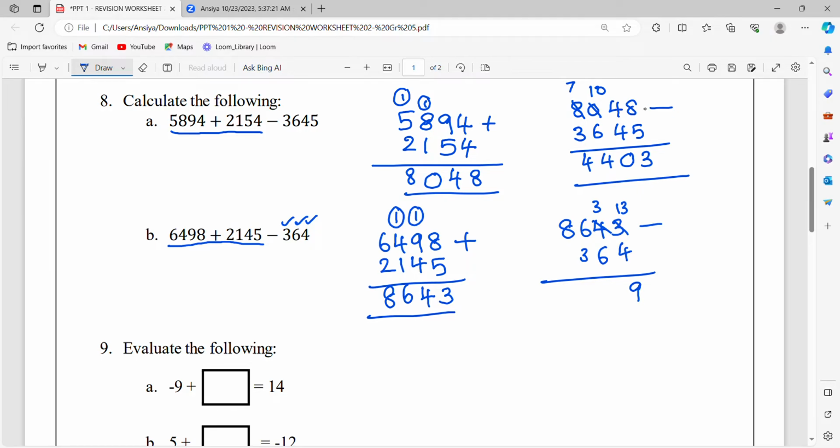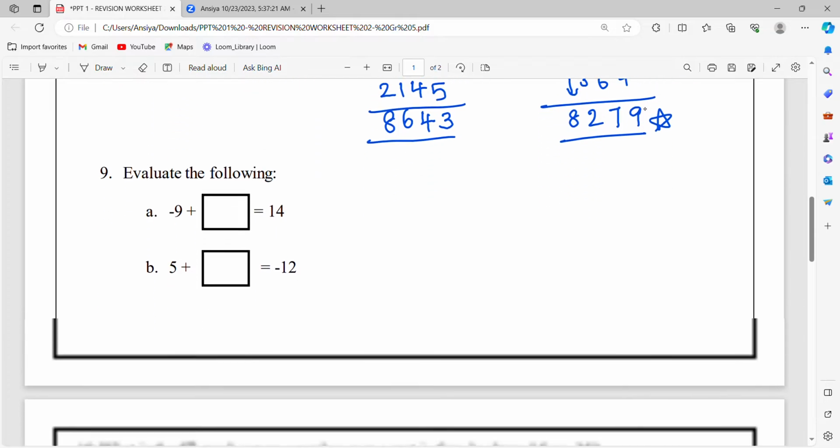Next is 3 minus 6. Again, a small number minus a big number, so we need help from 6. 6 becomes 5 and 3 becomes 13. So 13 minus 6 you will get 7. Now 5 minus 3 which is 2, and 8 just copy down. So we get the answer. Addition and subtraction are a very important topic.